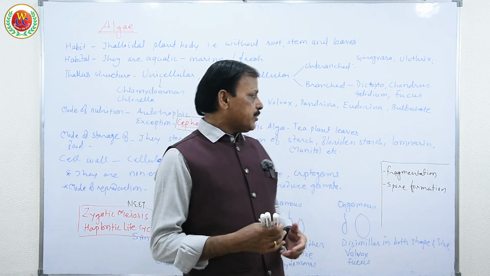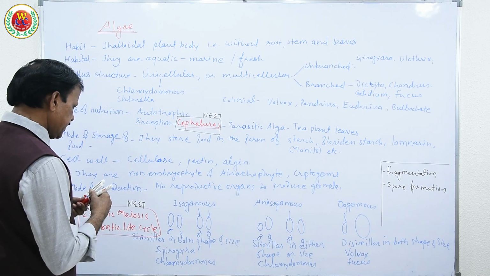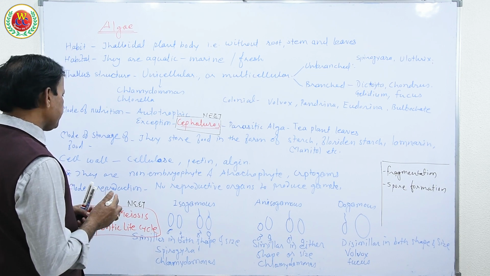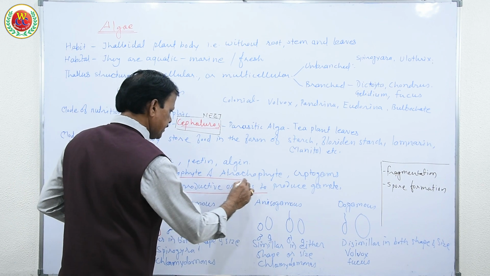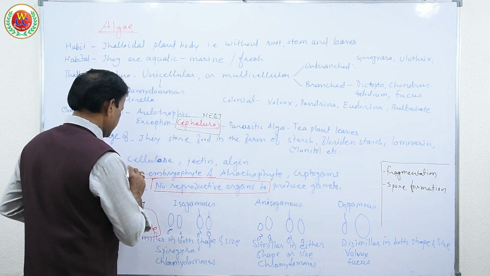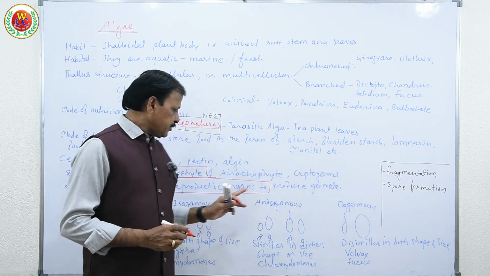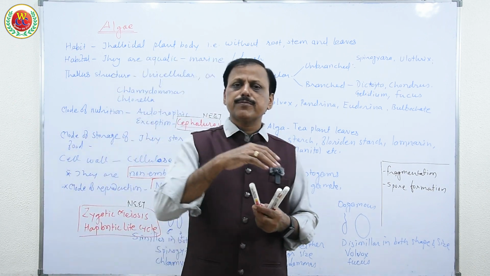Now they do not have a reproductive organ. That is very important, because in bryophytes and pteridophytes, reproductive organs developed to produce the male and female gametes. So that is also a point of NEET. Also they are non-embryophyte. That is important. Tracheophyte and cryptogams may not be important, but they are non-embryophyte because bryophytes evolved as embryophytes, which evolved from algae.